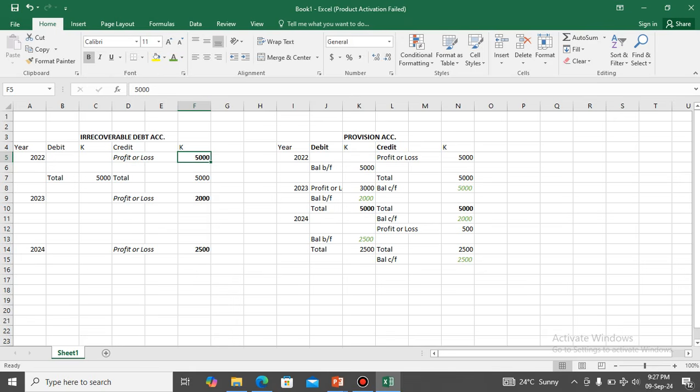In the following year, the same is carried out. You find the total and close the account.